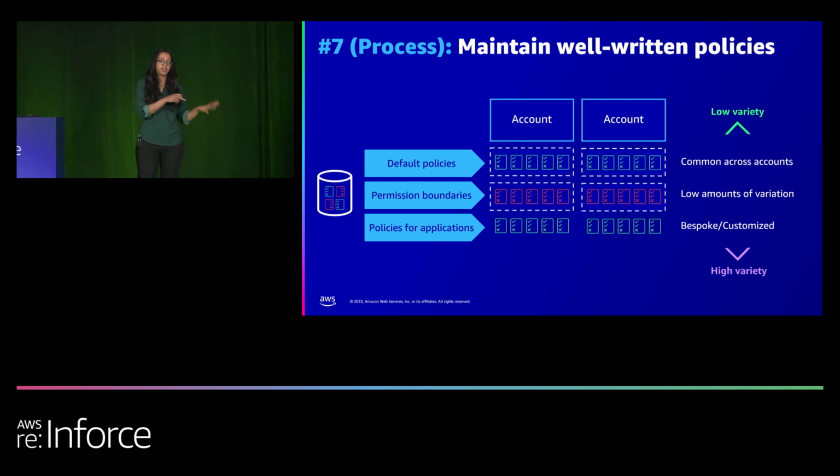So here, instead of creating a template, you can create examples that the developers can use as a starting point and work from there. So talk to your team, talk to your organization to identify what are the use cases that happen across your organization, and start creating the same policy for those use cases across all your accounts.